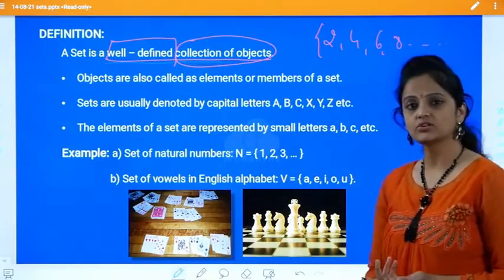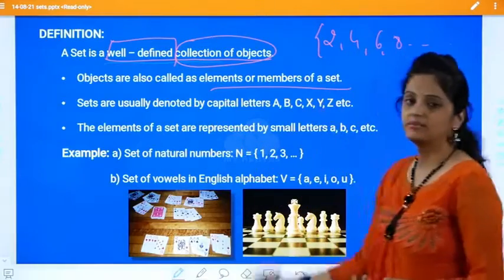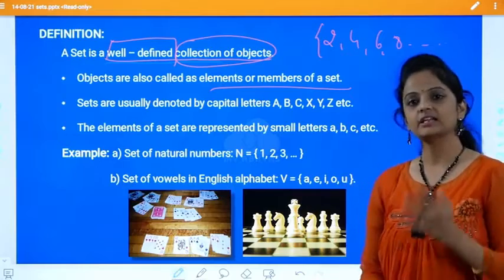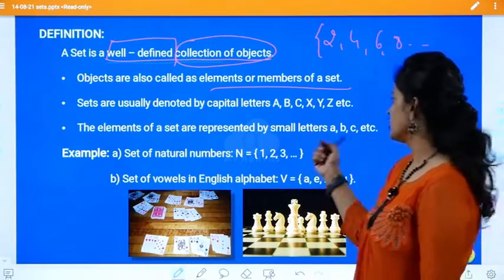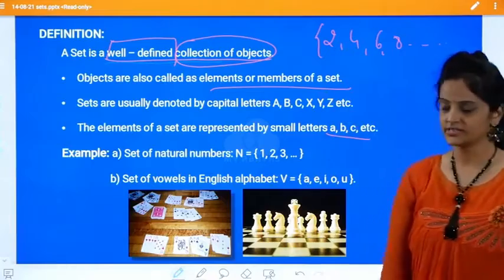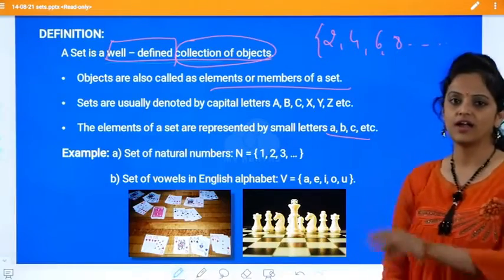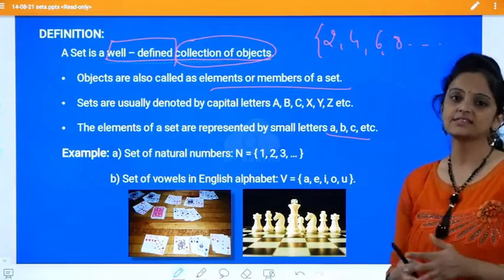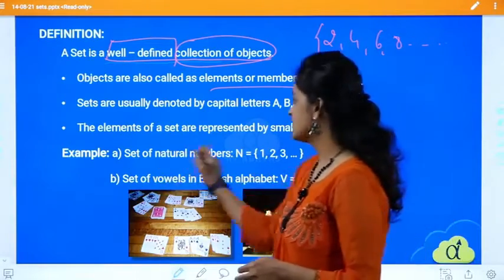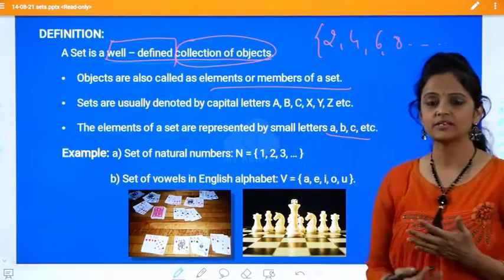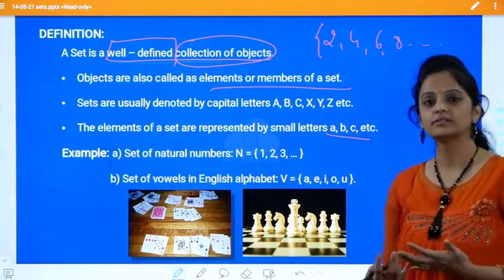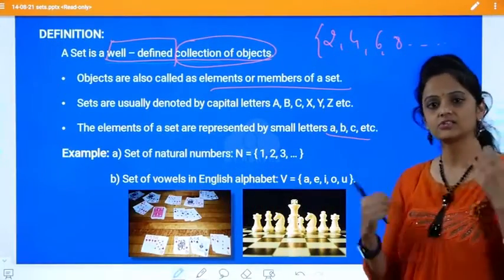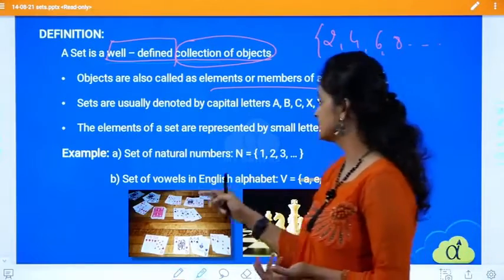Now these objects are also called members or elements of the set, and a set usually is denoted by capital letters. Elements we write using small letters. All that is given as points. So you can see the image also, where all of you know how chess is, and the cards, how we are seeing the sets there, right? Now these are the examples we can take: set of natural numbers, set of integers, set of whole numbers. So all are there here also. Set of vowels in the English alphabet, that is also one type of set. So many examples we can take.